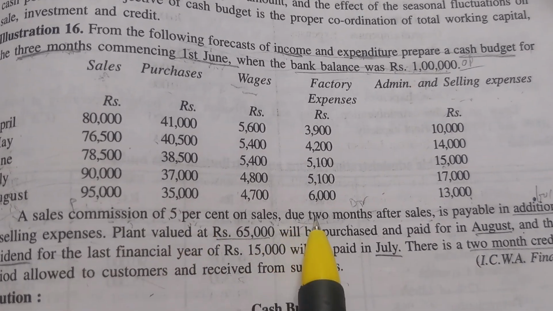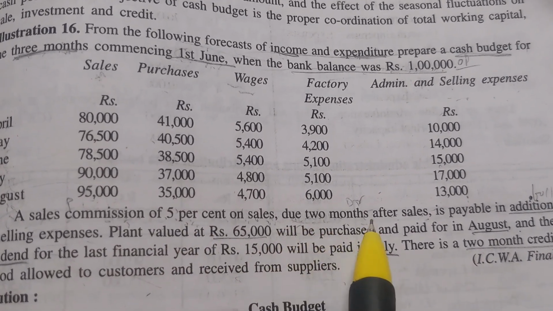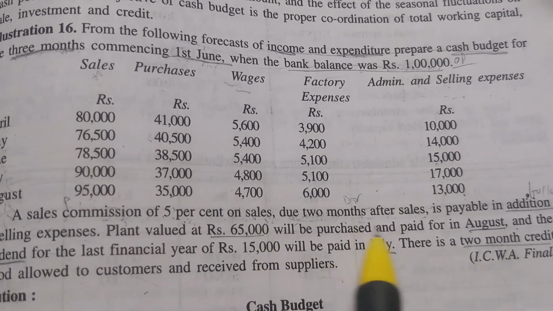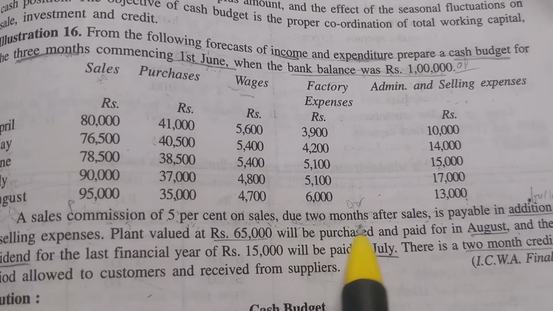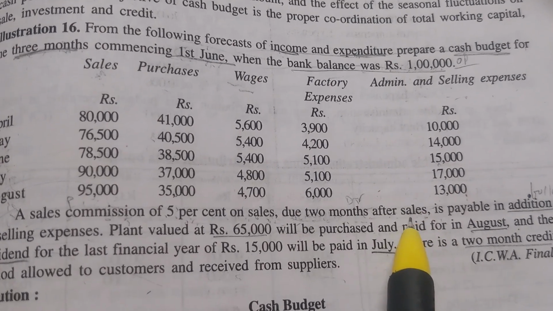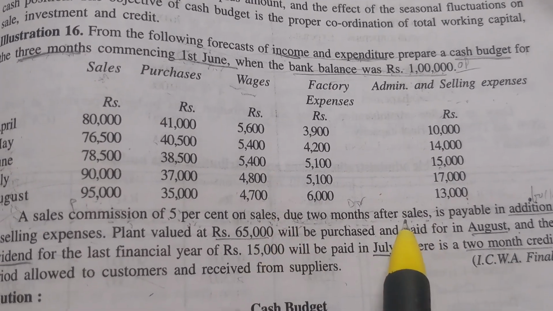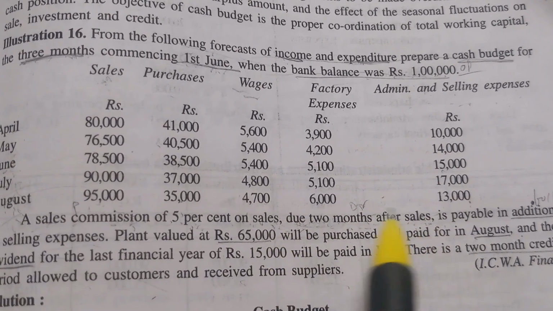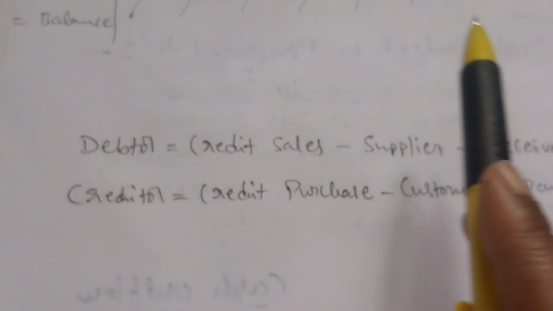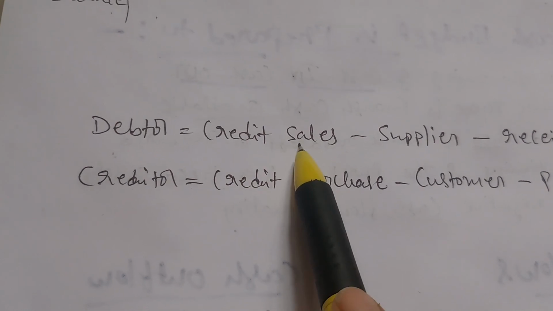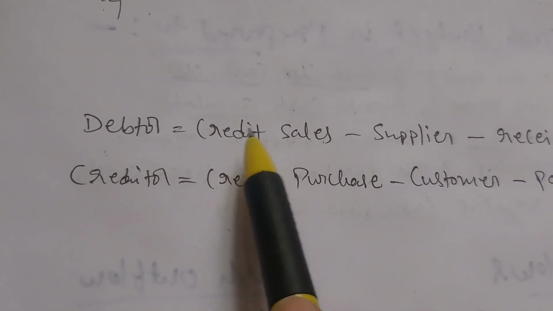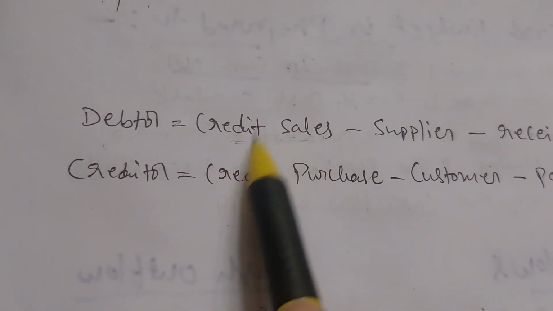Next, due 2 months after sales. This is very important. Due 2 months after sales. Here, sales due means there is a credit sale. Already I told you in the last class: sales credit means what? Credit sales or sales creditor.